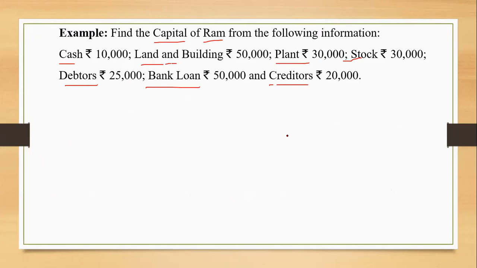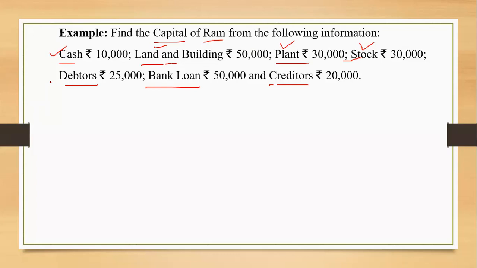Asset. Cash is an asset. That's very correct. Then is land and building. Asset. That's correct. Plant. Asset. Stock. Asset. Debtors.